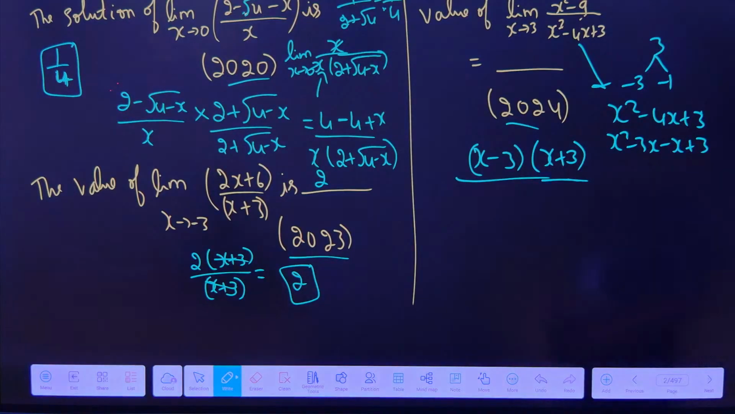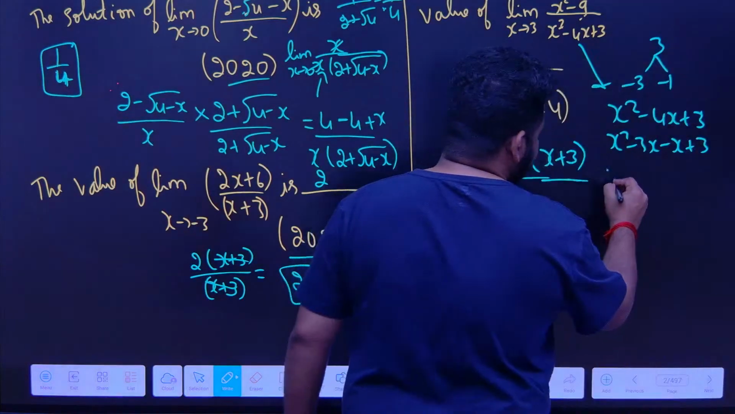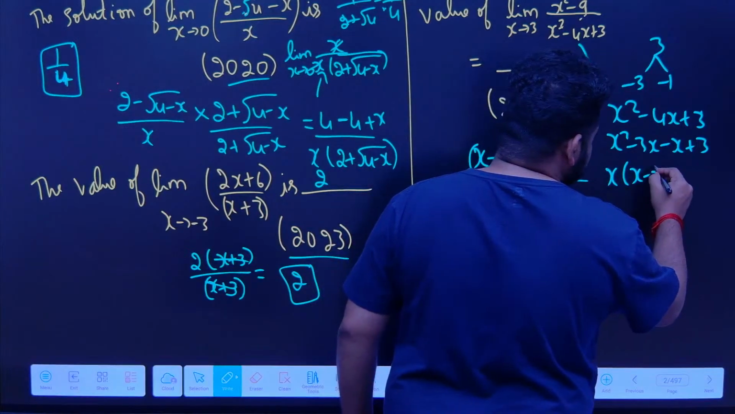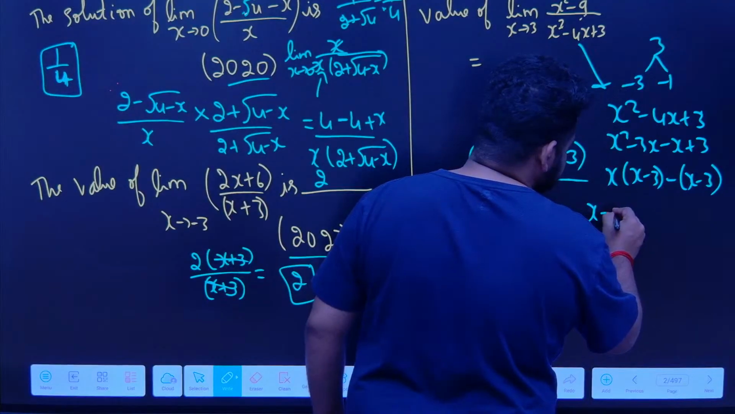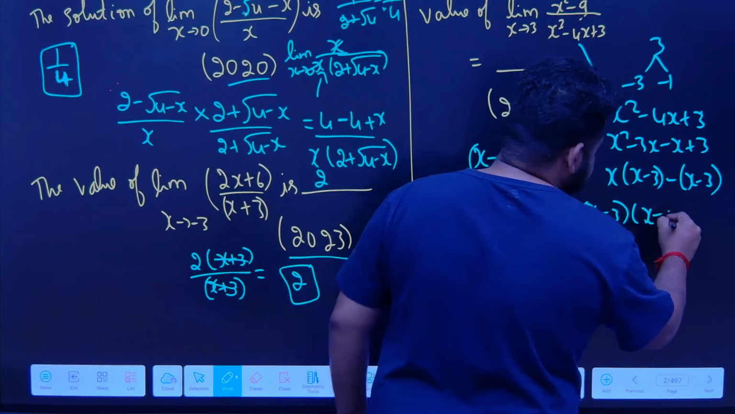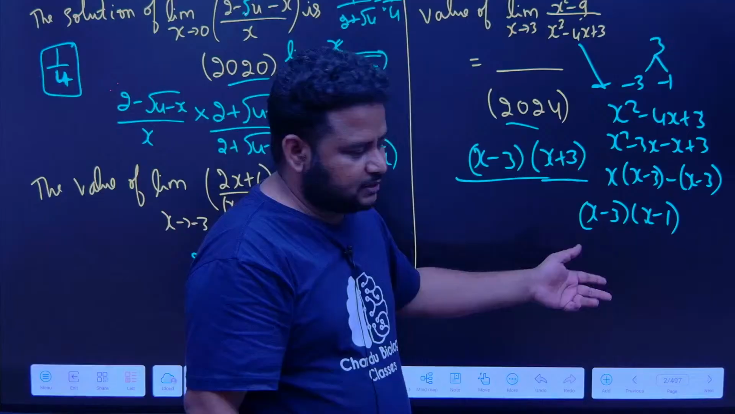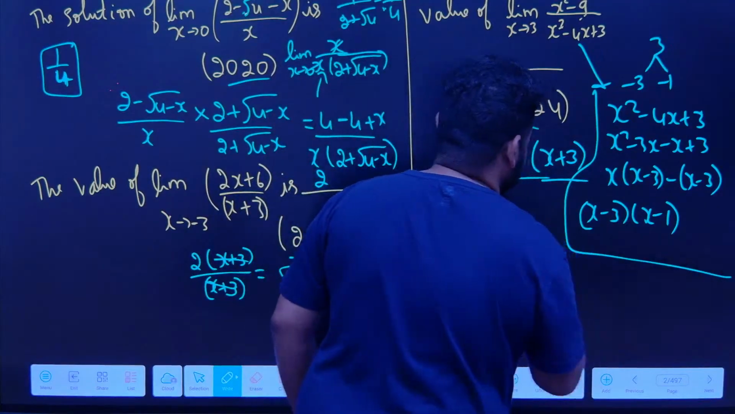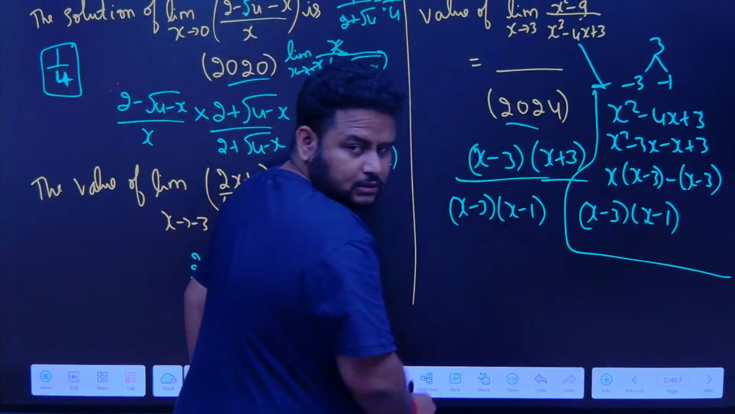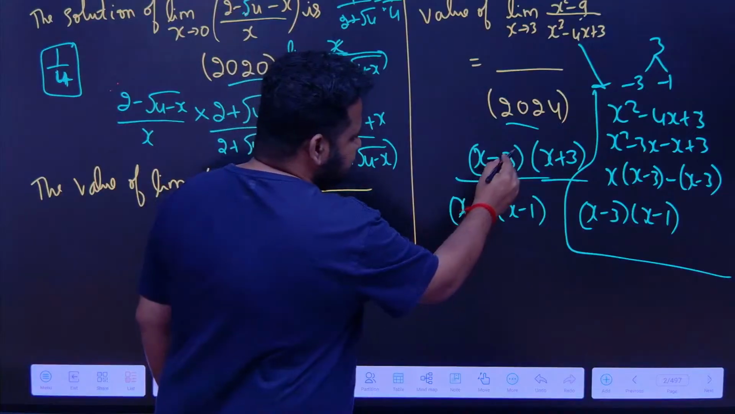If I take common factors here, x into x minus 3, minus 1 into x minus 3. So that is nothing but x minus 3 into x minus 1. This I have written for your understanding, otherwise you should be in a position to write it directly. This is nothing but what I wrote for factorization. So this will become x minus 3 into x minus 1. Correct? x minus 3 I can cancel.